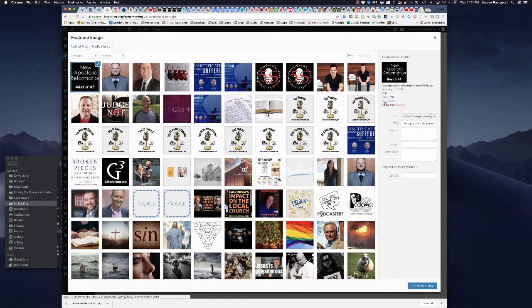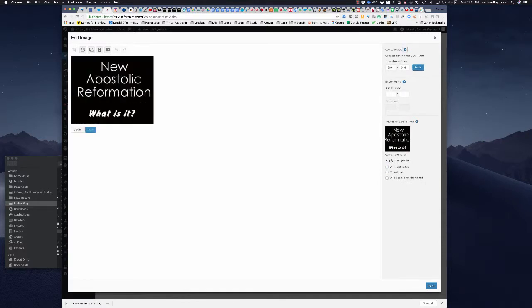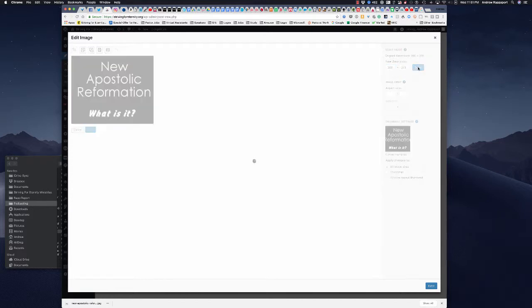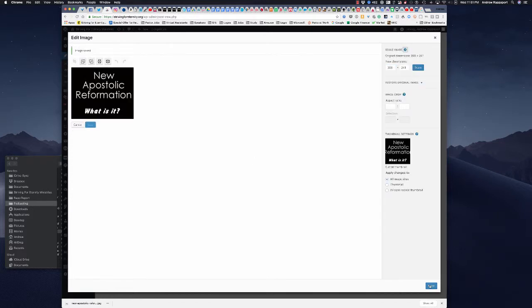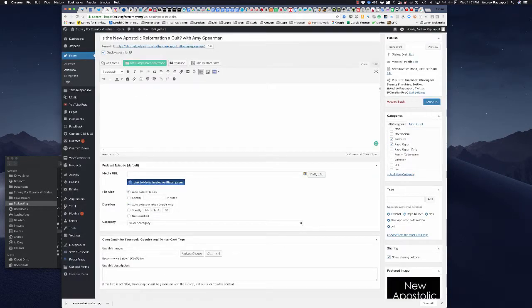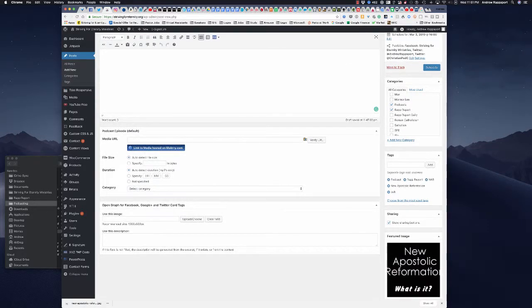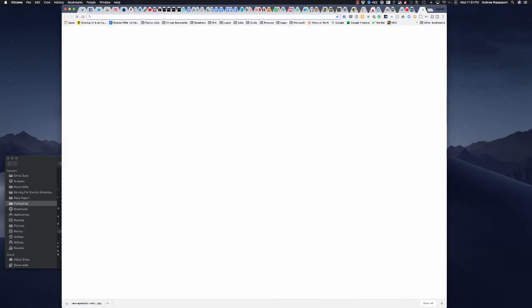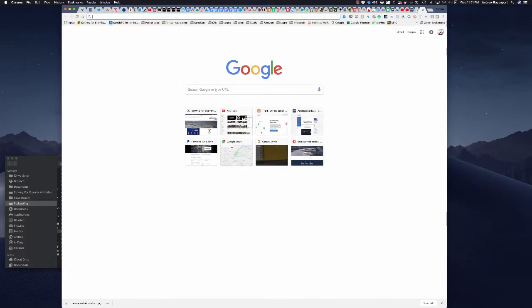When it comes in here, what I want you to do is, if it is larger than 300, just click on 300 and scale. Why is that important? Well, when you click on this, that is going to set your image. And I'm going to show you at the end where that comes into play. Actually, I could show you now. If we go to the website,